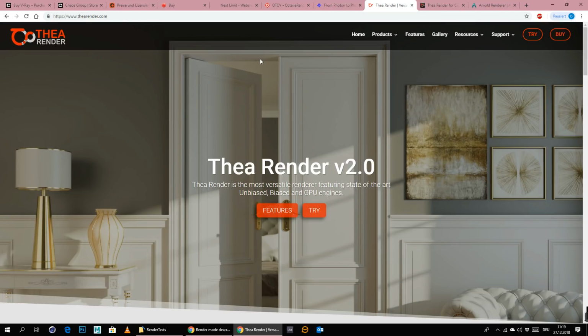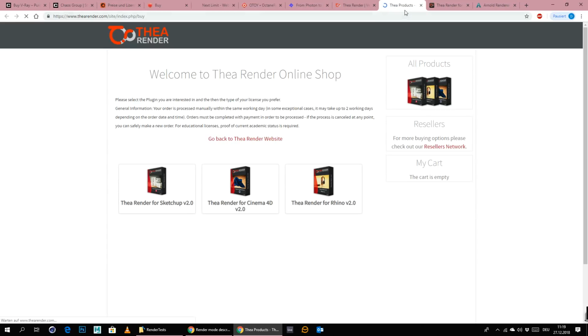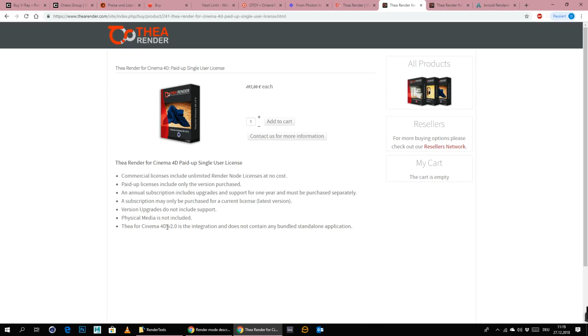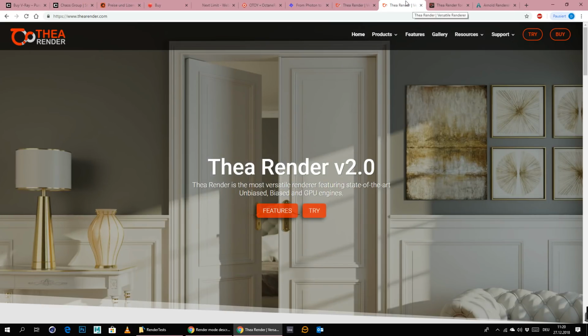The next one we have is Thea. I'm not sure if I'm saying it right, probably Thea or something like that. If you want to buy Thea, I think it's right now $495, and only for this version that is out right now. This is Thea 2.0. As soon as a 3.0 comes out, you have to pay again, or probably have to pay for an upgrade. We will see what Thea can do for us. It's also, I think, a little bit of an underrated engine probably, but we will see what we can do with it.